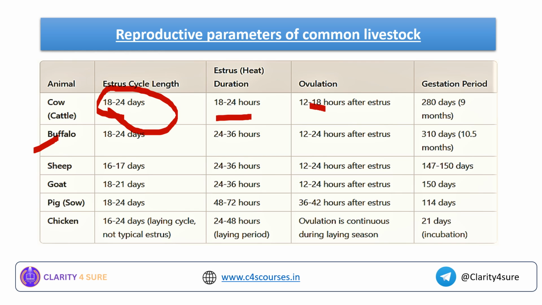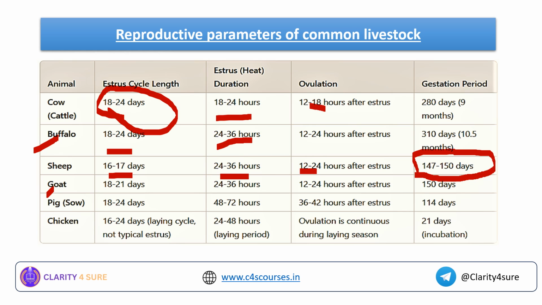Next comes your buffalo, same 18 to 24 days, and heat duration 24 to 36 hours. It is quite high compared to the cow. Okay, what is the ovulation time? It is 12 to 24 hours after the estrus. And what is the gestation period? It is 310 days or 10.5 months. For sheep, it is 16 to 17 days. Estrus heat duration is 24 to 36 hours and ovulation is 12 to 24 hours after estrus. And what is the gestation period? It is 147 to 150 days.